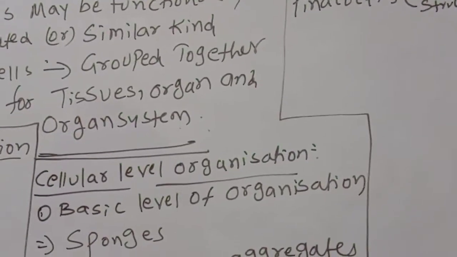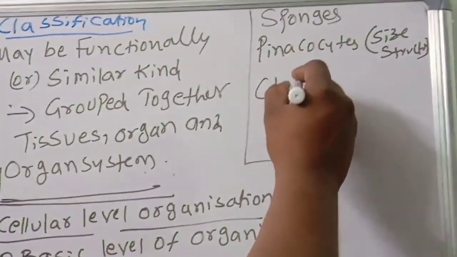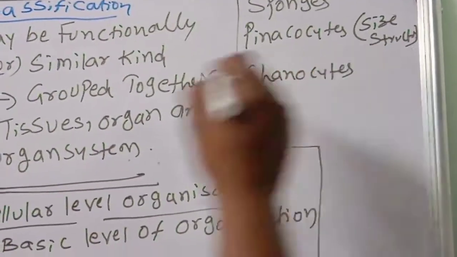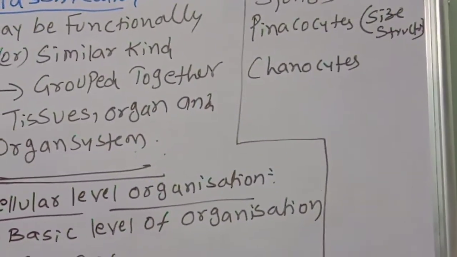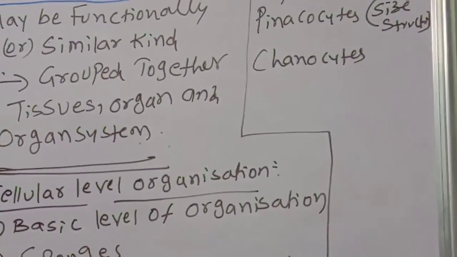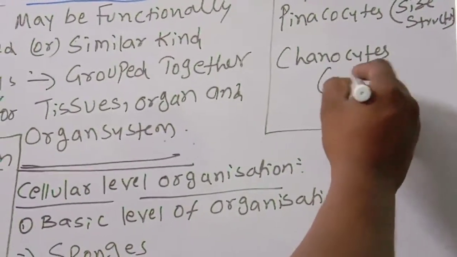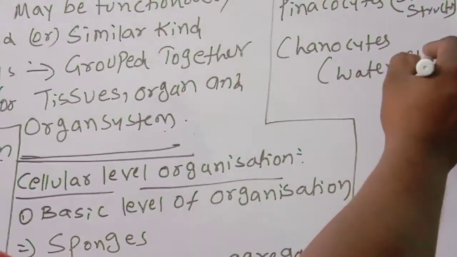The second one is the kyanocytes. These are helpful for water flow. They maintain the water flow because they have flagella.